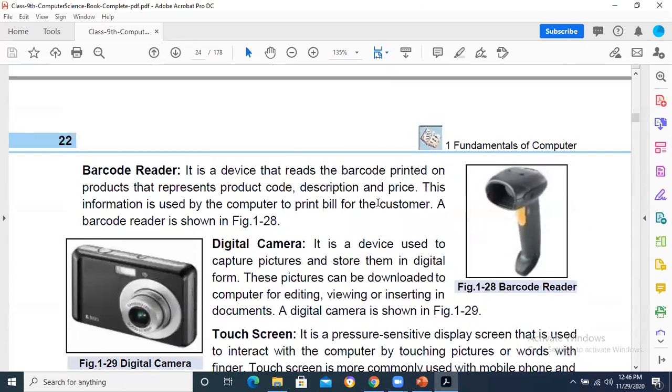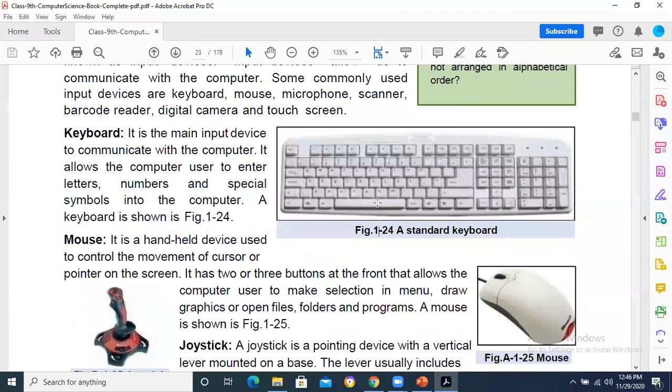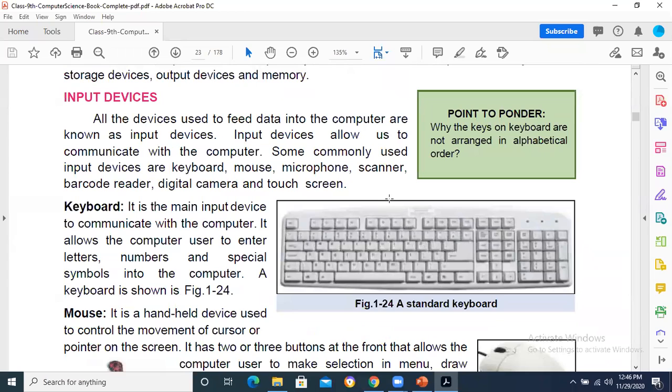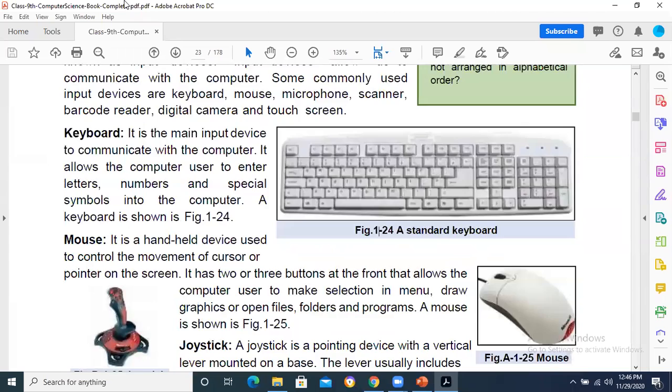Okay, so these all are the devices which are available. Joystick is also a pointing device using which you can play games, you can move the character of the game here and there, you can use buttons to make him jump, and such kind of operations. There are different keys available on the keyboard: function keys, character keys, cursor movement keys, and all these keys are basically specific, they perform different types of jobs.